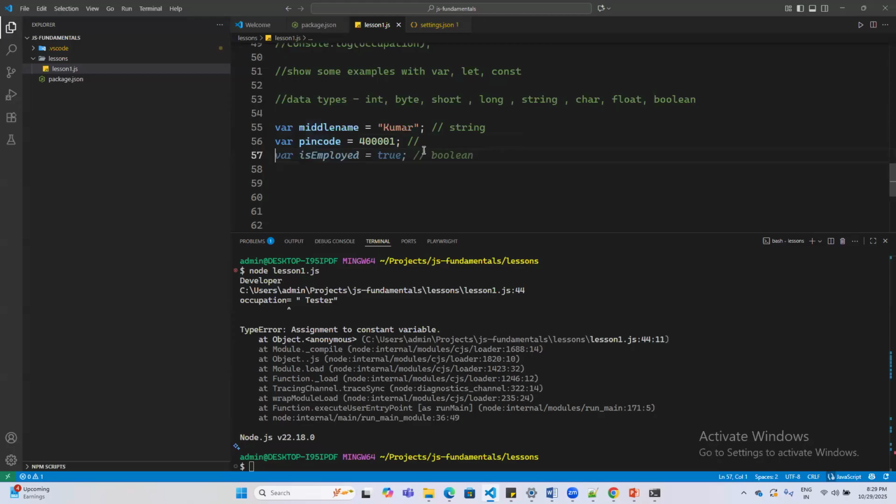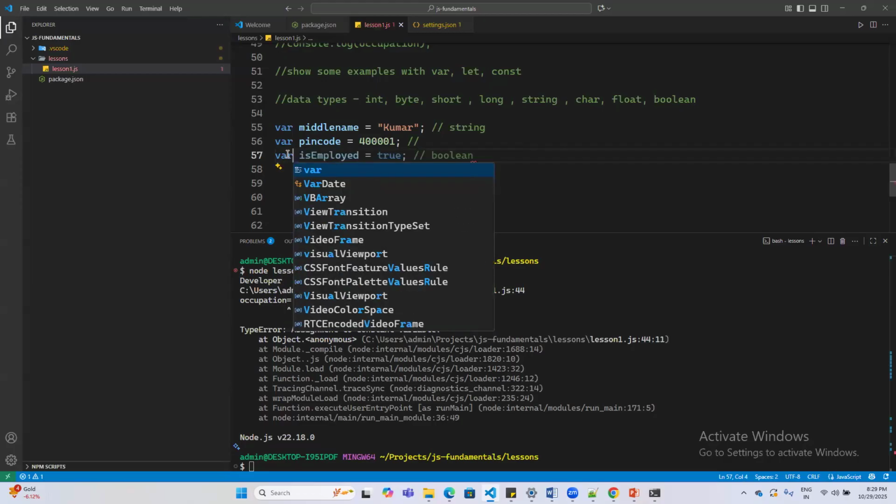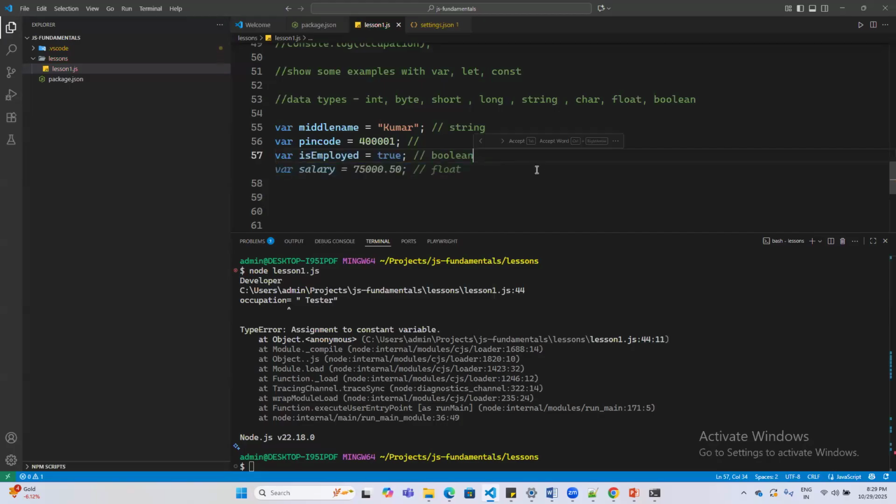There are so many different data types available, but in most cases we stick to 3 to 4 data types. Those are primarily required for us to get along with our day-to-day activities. String being one, and if I want to say whether this Kumar is employed or not, that is of type Boolean. The keywords true or false are also reserved keywords in JavaScript or any language.